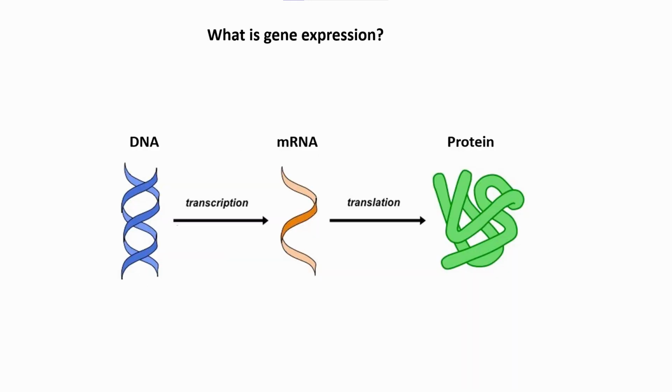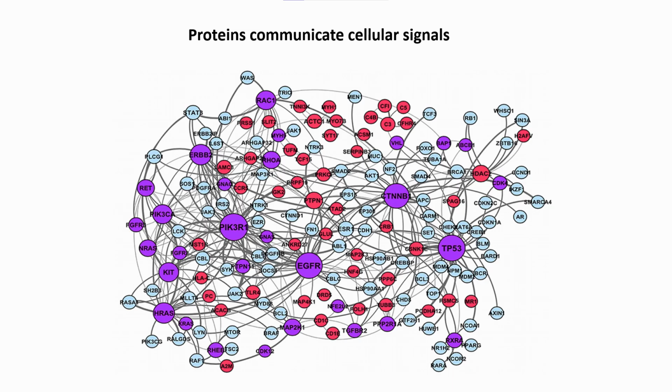What is gene expression? In a cell, a gene is expressed when information is taken from the gene and used to create a protein. DNA transcription produces RNA, then RNA translation makes proteins. A cell expresses only a selection of the genes it contains at any one time. By controlling which genes are expressed, the cell controls its size, shape, and functions. Proteins are the workhorse molecules of life, taking part in essentially every structure and activity of life.